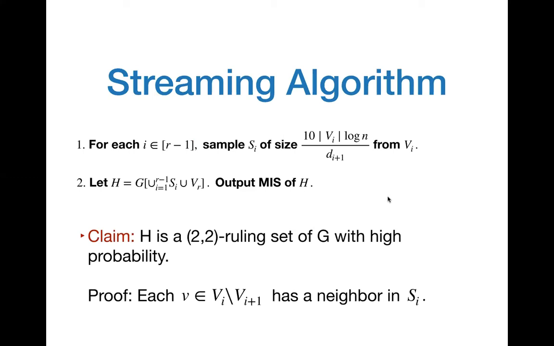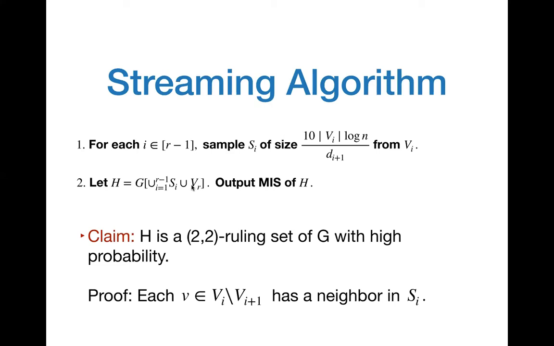Then from each V_i, we sample a set S_i of size proportional to V_i over d_{i+1}, uniformly at random. And what we do is we look at the induced subgraph on the union of the sets S_i and V_R, and we output the maximal independent set of this graph H, which is the induced subgraph on these sets S_1 to S_{R-1} and V_R.